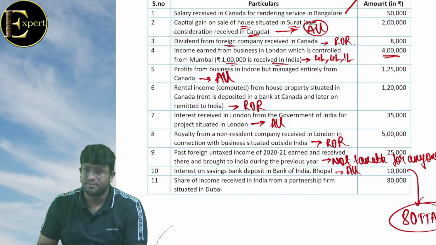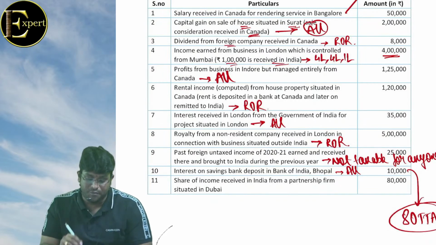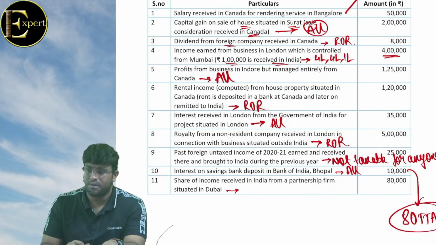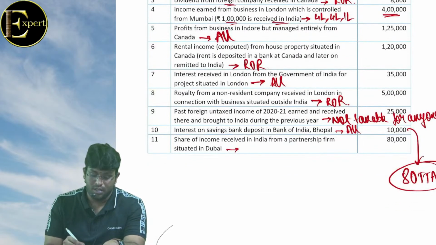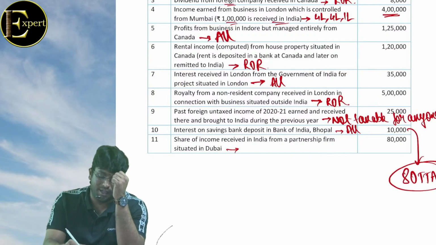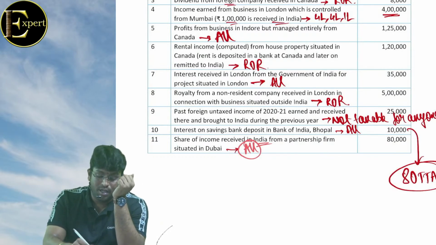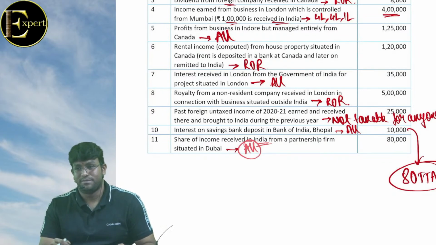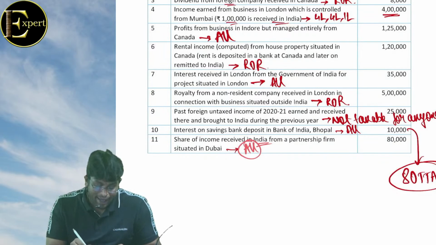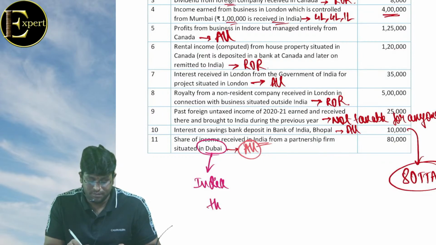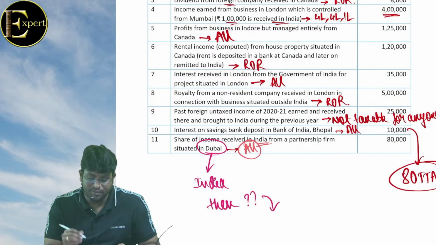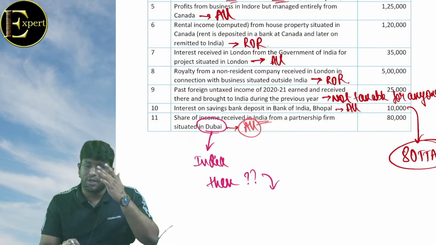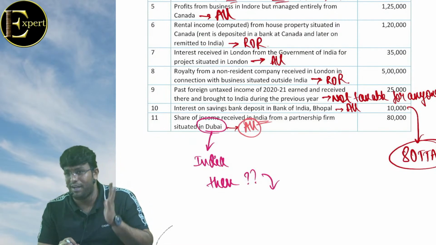Last point. Share of income received in India from a partnership firm in Dubai. इतना क्या सोच रहे भाई? Taxable for all received in India. अरे इतना सोचने का क्या है यार? समझ में आया क्या? Now I'll ask you one question. Think properly and tell me. If this Dubai is replaced by India, then what will happen? मेरा क्वेश्चन समझे क्या? Dubai is replaced by India, then what will happen?